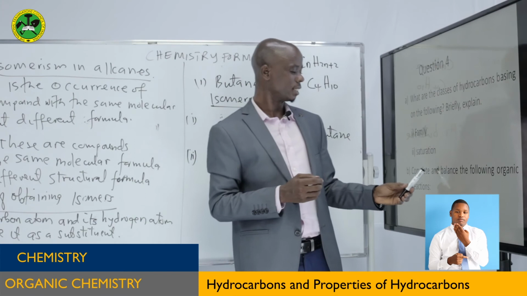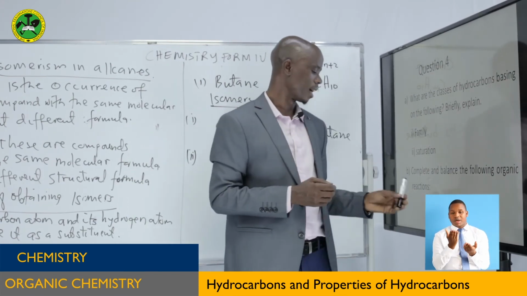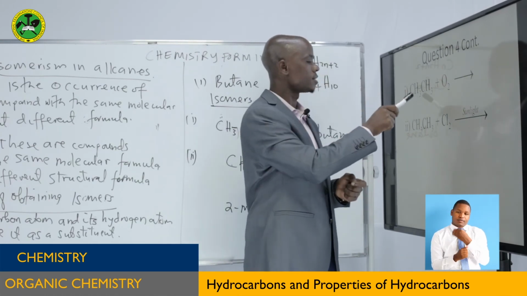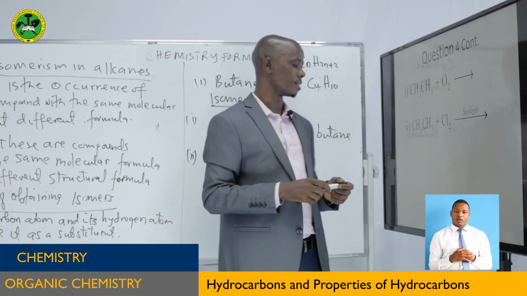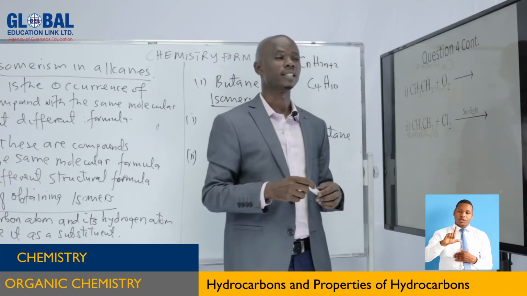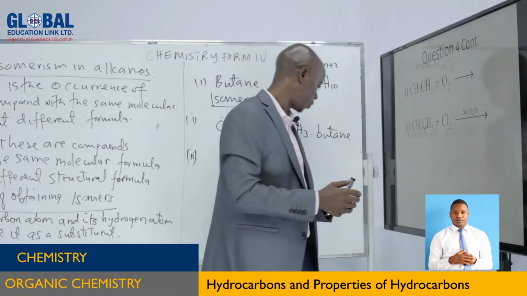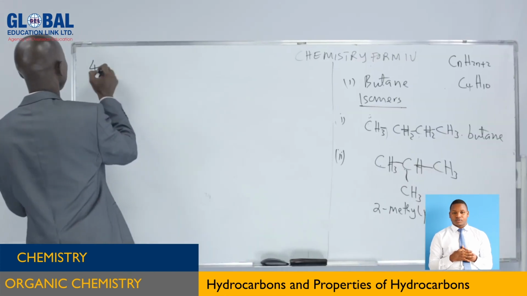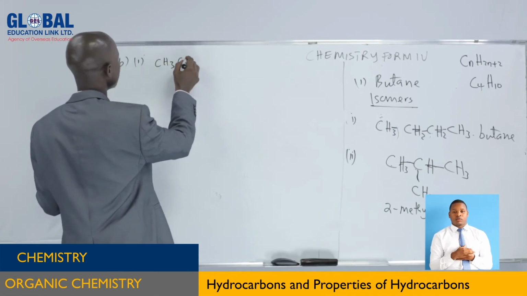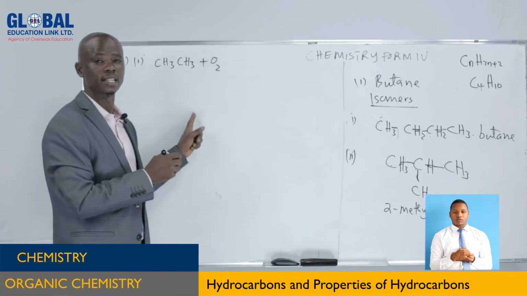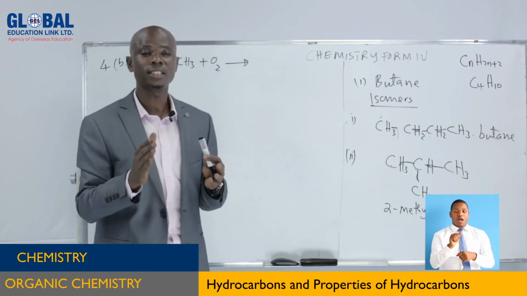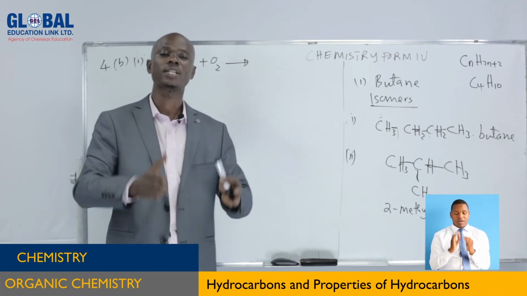Now B, complete and balance the following organic reactions. Complete the following. 1, CH3CH3 plus oxygen gas. And here we have CH3CH3 plus chlorine molecule in the presence of sunlight. So we can do this on the board as follows. Now, question number 4B, Roman 1. We have CH3CH3 and oxygen gas. Now what are we going to get? When alkane is burnt in oxygen, the products are carbon dioxide and water.